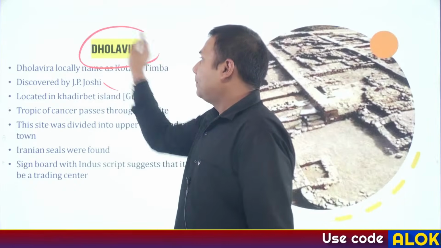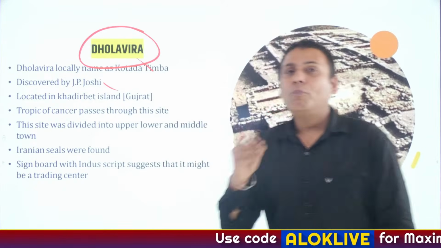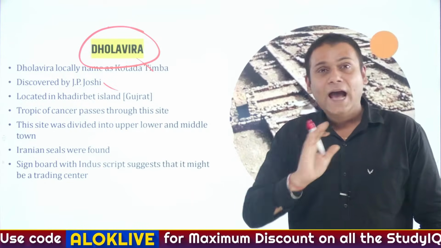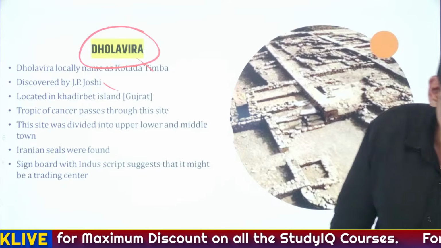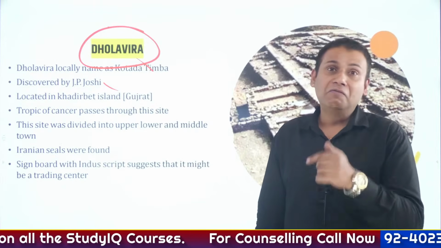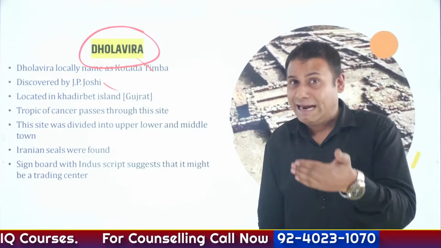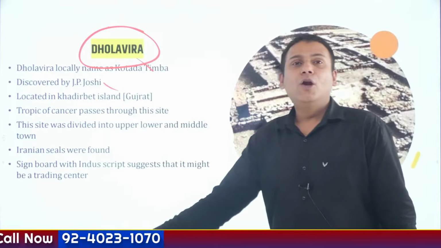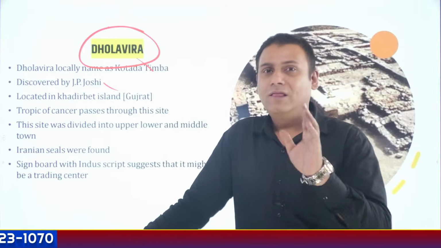Dholavira. Very, very important, and UPSC has asked a direct question on Dholavira. The question was, at which site was a water conservation system observed for the first time? So let's understand about the site. Before I begin with Dholavira, let me tell you one thing.